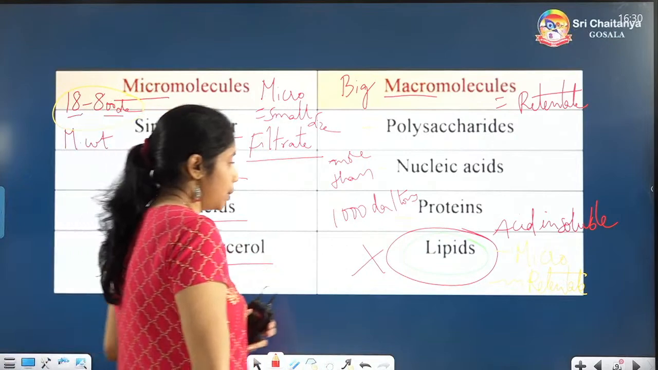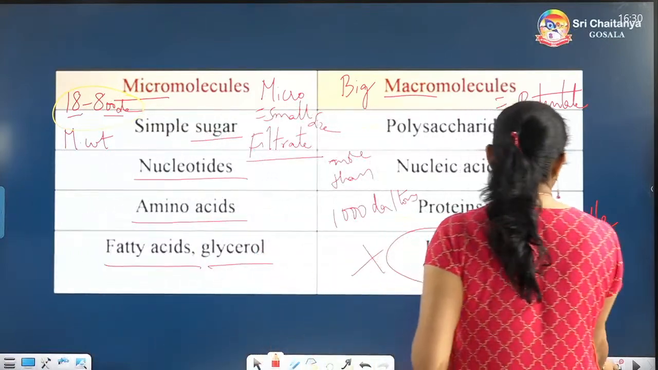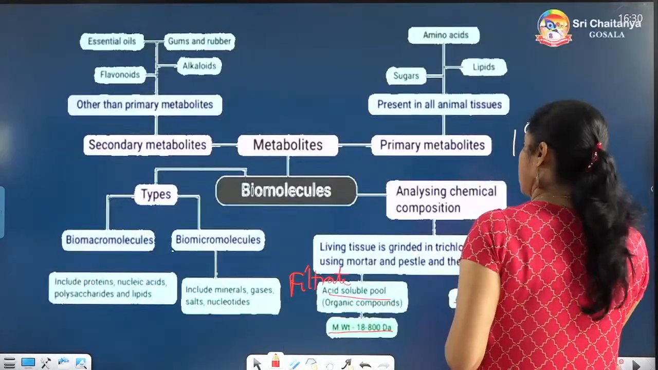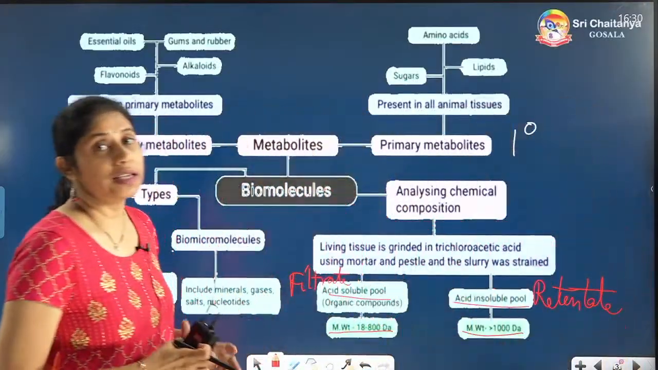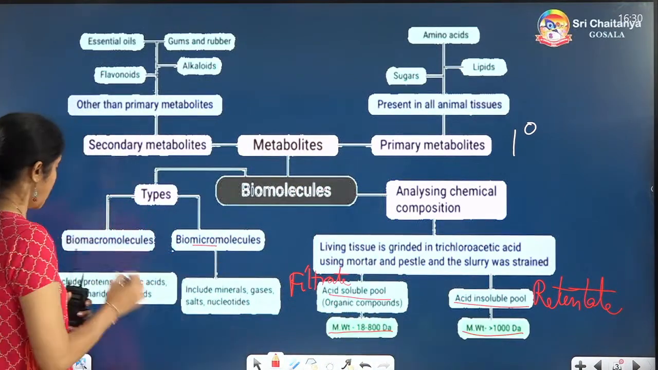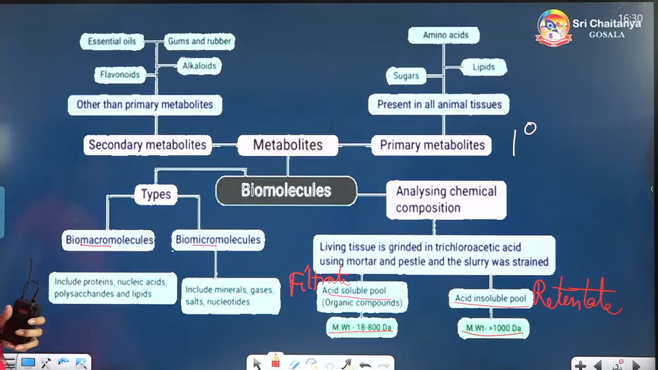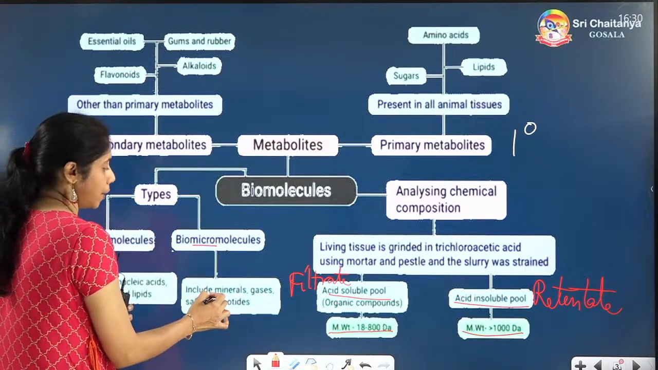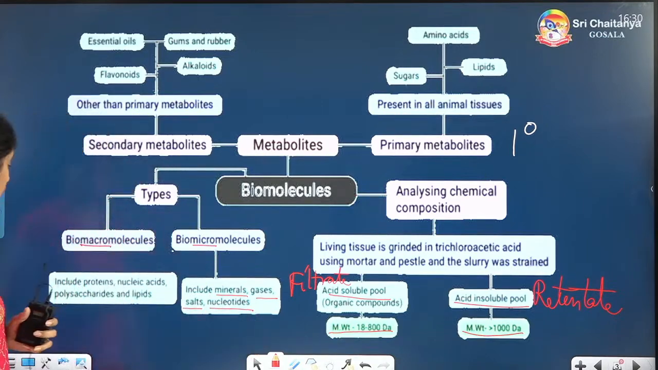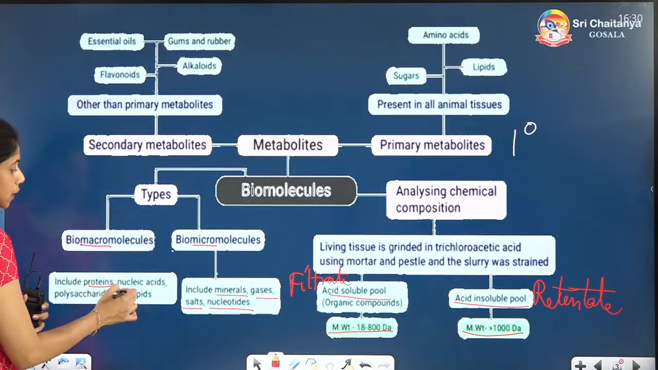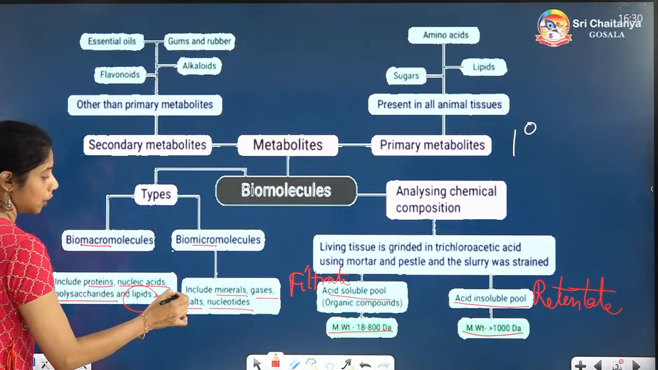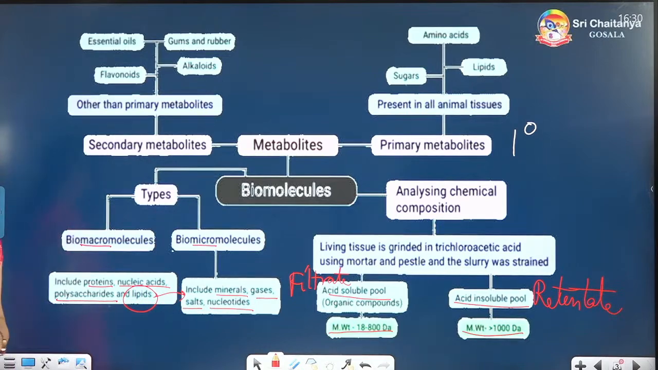Let us see the previous slide. You can see clearly now that micromolecules are there and macromolecules are there. In the micromolecules, we have the minerals, gases, salts and nucleotides. In the macromolecules, we have proteins, nucleic acids, polysaccharides, and you know that lipids will come under the micromolecules.